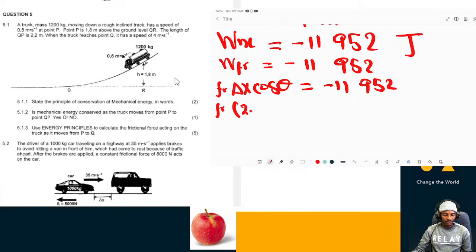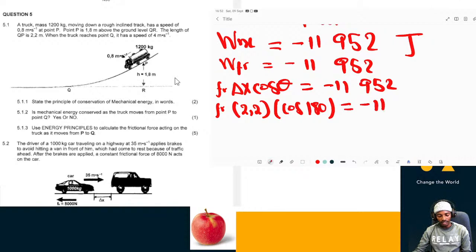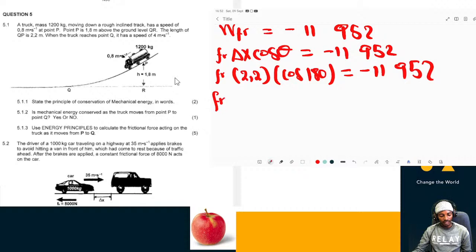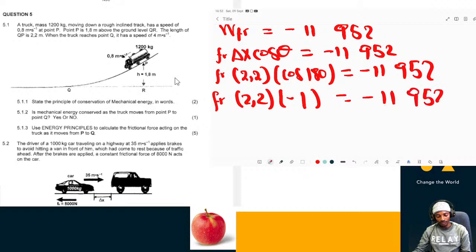The displacement was given to be 2.2. So in place of cos theta, I substitute cos 180, which is -1. So we have FR times 2.2 times -1 equal to minus 11,952, and -1 times 2.2 is -2.2.